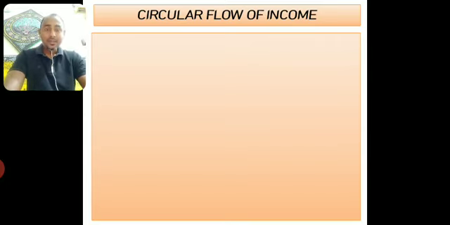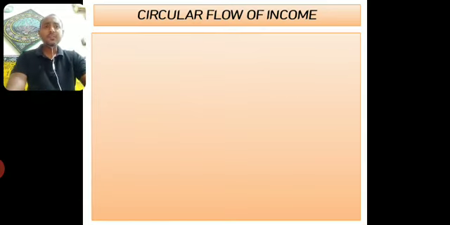Now we are going to start with our first unit of macroeconomics as per your syllabus, that is national income and its related aggregates. And circular flow of income, as you can see on the screen, is related to national income aggregates. First you have to understand what is circular flow of income or circular flow of money in an economy, and what are its different phases.